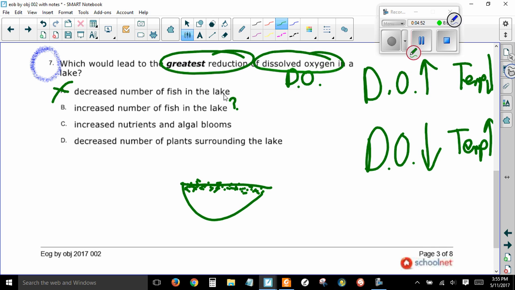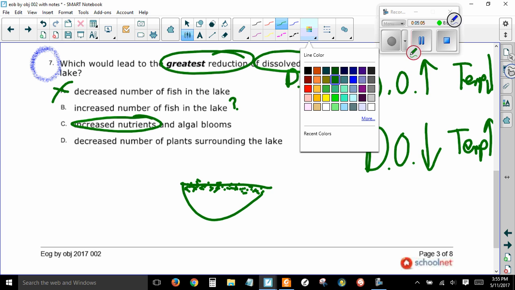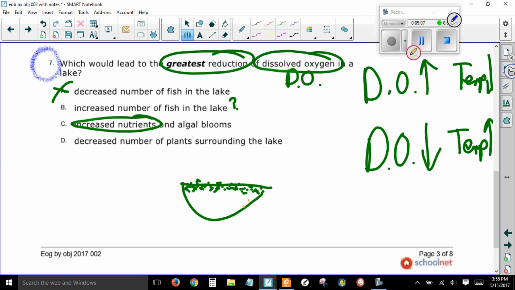Well, when these increased nutrients are used up, all this algae cannot survive. It doesn't have enough food or enough nutrients. So it starts dying. And when it starts dying, it's going to die and fall down to the bottom. And down at the bottom, it decays. And the bacteria that break down the algae and the plants and the dead things at the bottom of the ocean, they use oxygen.